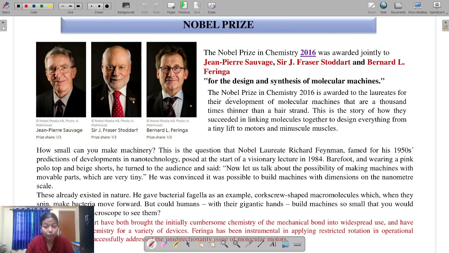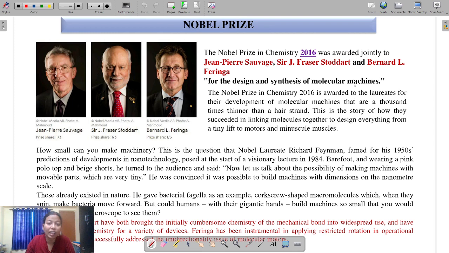Next, again, if we look at a recent Nobel Prize, that is in 2016, Sauvage, Stoddart and Ben Feringa, you know about that, right? They got the Nobel Prize for making molecular machines. Molecular machines means, today in our life we deal with multiple machines, like a fan or AC, for making a comfortable environment.